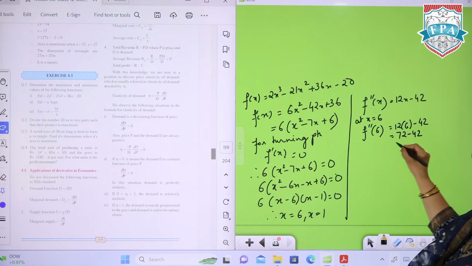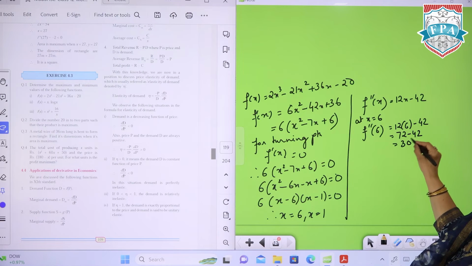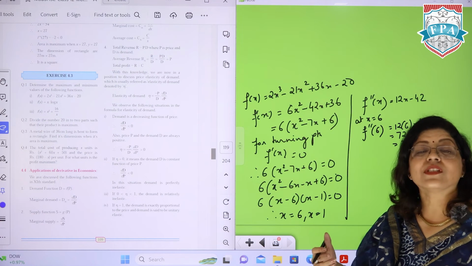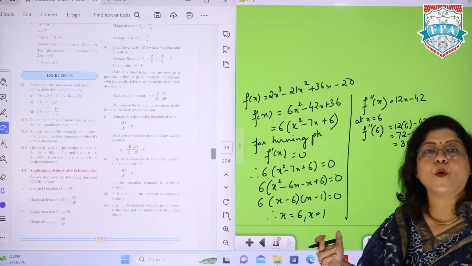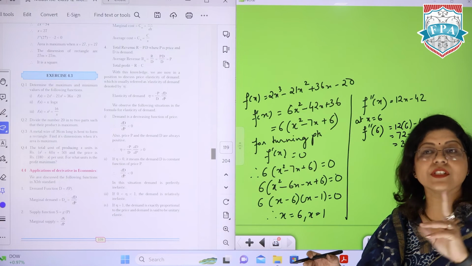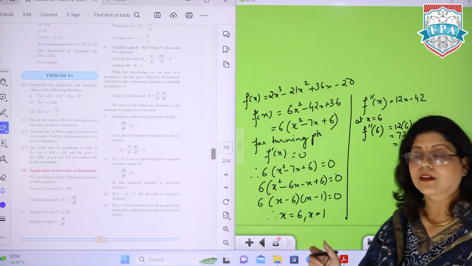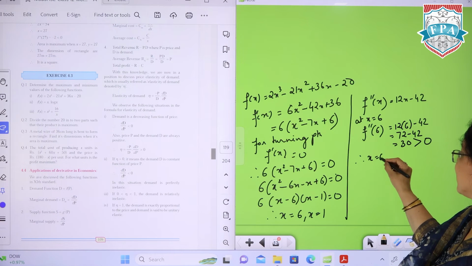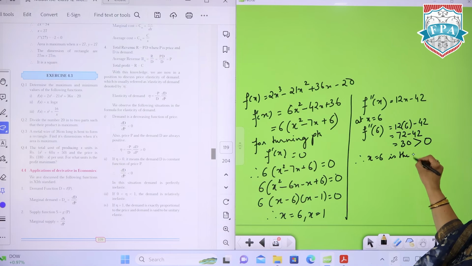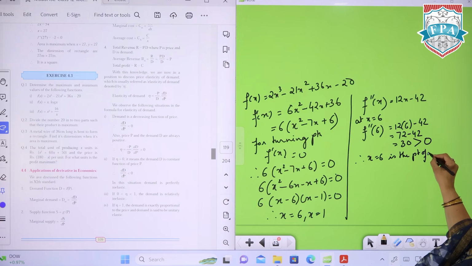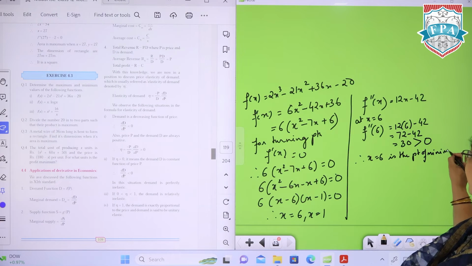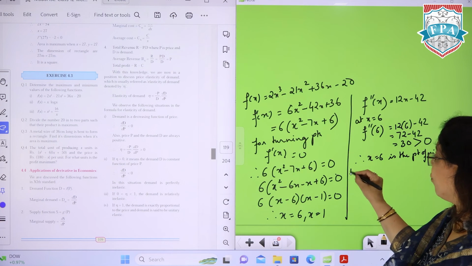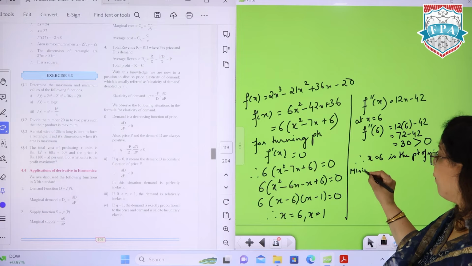Proper answer नहीं भी ला रहे हो तो भी चलेगा because now we can easily judge that this is greater than 0. Now since it is greater than 0, it is the point of minima. Opposite होगा, remember that. Therefore x is equal to 6 is the point of minima. Please remember that. And once you get the minima point, आप minimum value कैसे निकालोगे? क्योंकि this is also required.